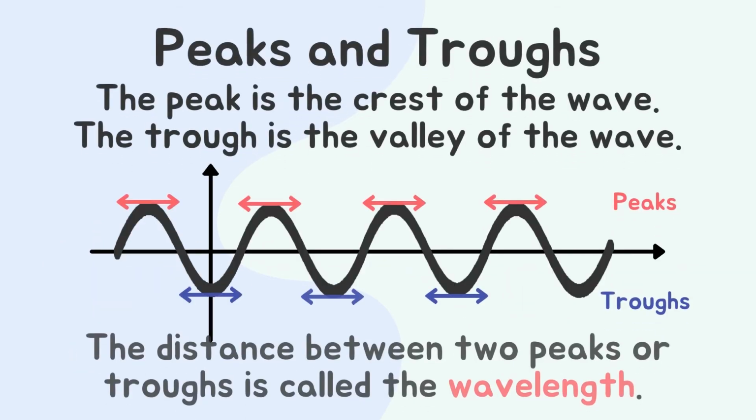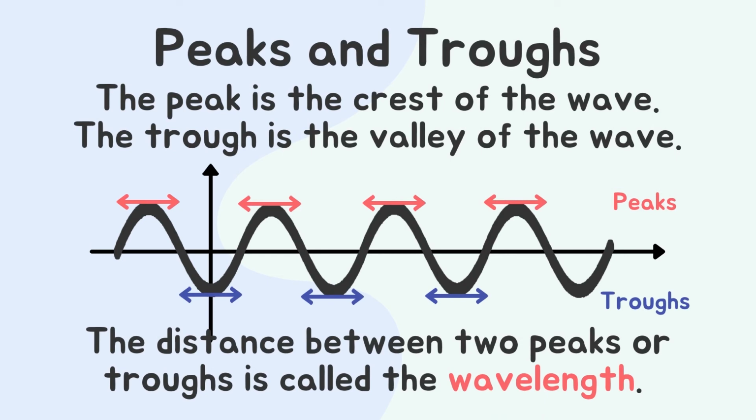The fourth and fifth are the peaks and the troughs. The peak is the crest of the wave. The trough is the valley of the wave. The distance between two consecutive peaks or troughs is called the wavelength. The wavelength can be measured using meters, centimeters, millimeters.